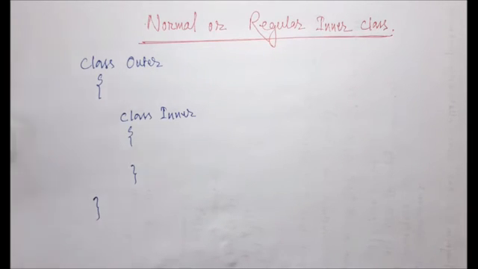There are many different types of inner classes present, so the definition should be such that we can identify a normal or regular inner class.